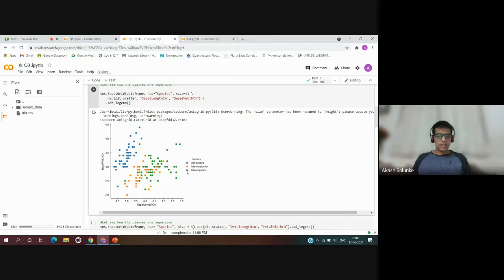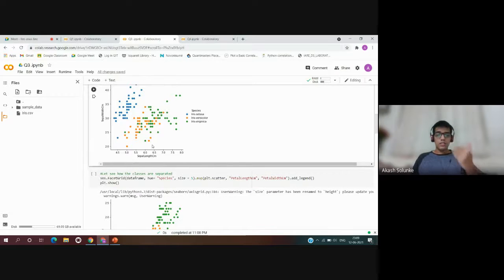Iris virginica is in green color, Iris versicolor in orange color, and Iris setosa in blue color. It forms a scatter plot of sepal width on the y-axis and sepal length on the x-axis. So it gives different values for the flower species, the sepal length and sepal width of each flower species.